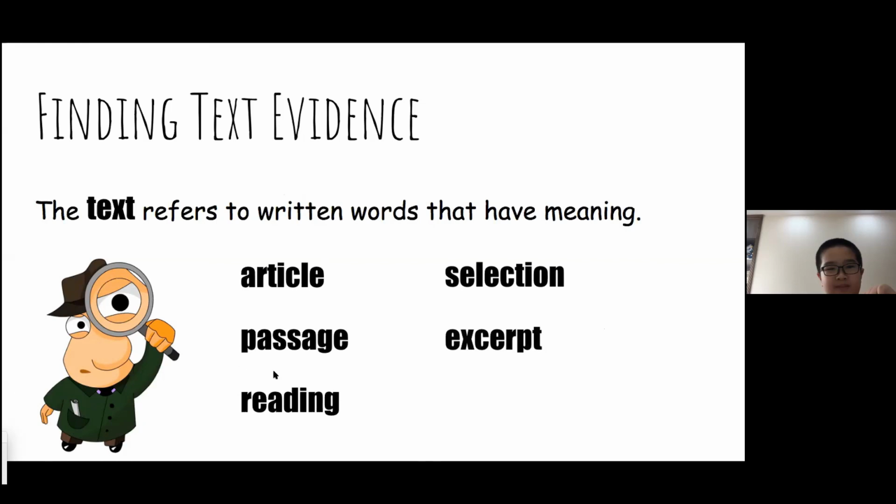Have you seen these words on your tests? When you have to read something and then you have questions after? It says, which word from the passage means this? Or which word from the selection means this? These are all words that mean the same thing, right? All it means is the written words that have meaning.